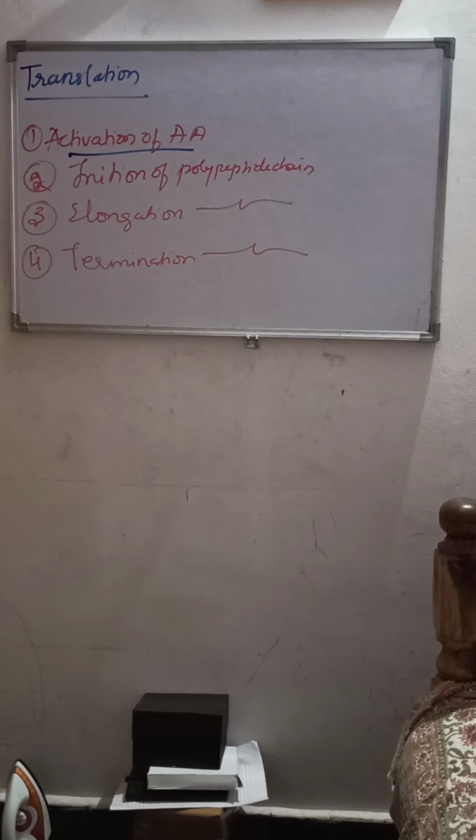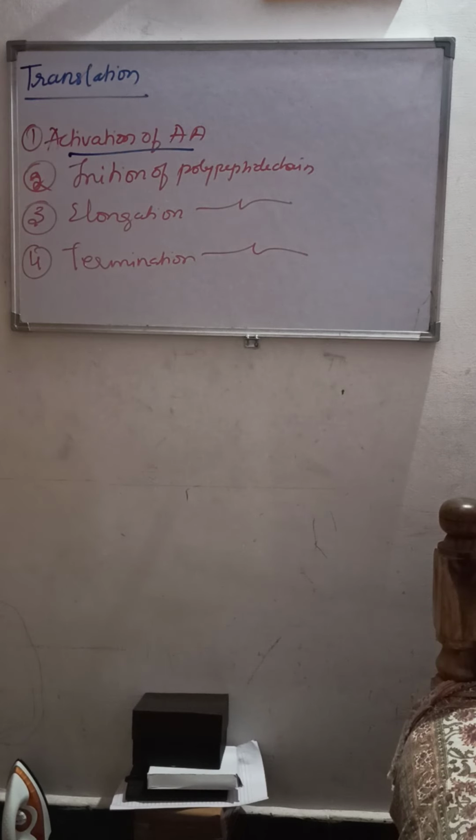So when will it be called an activated amino acid? When the amino acid combines with ATP in the presence of amino acyl synthetase, and forms the amino acyl AMP complex, right? Then only we can say activated amino acid. So then what will happen? The activated amino acid will be picked up by a specific tRNA molecule to form the amino acyl tRNA complex, and this process is called charging of tRNA.